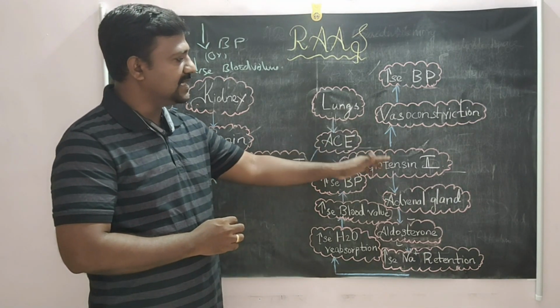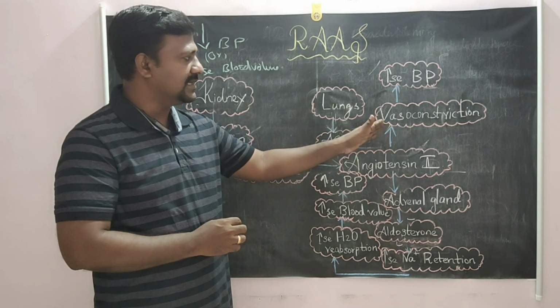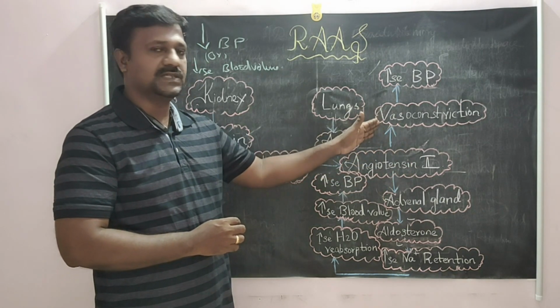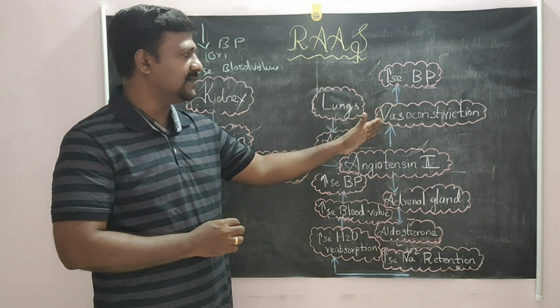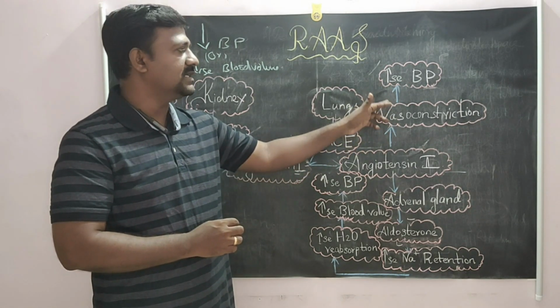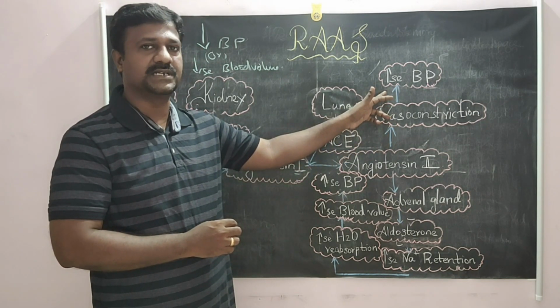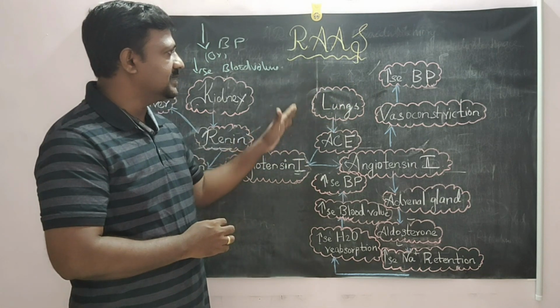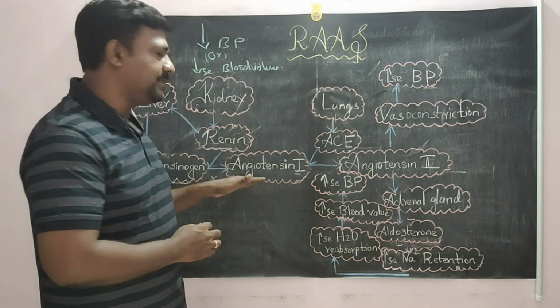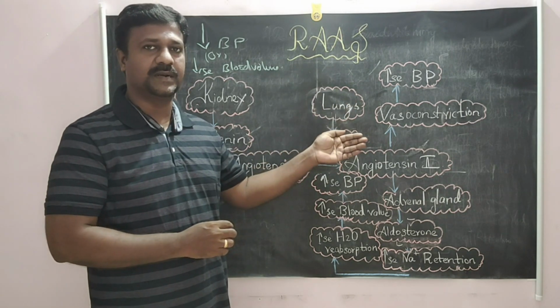If you administer angiotensin 2 antagonists, they block the vasoconstriction, that means instead of vasoconstriction, it leads to vasodilatation. Once vasodilatation takes place, that leads to decreased blood pressure. So this is the way the antihypertensive drugs act, thereby reducing the blood pressure.